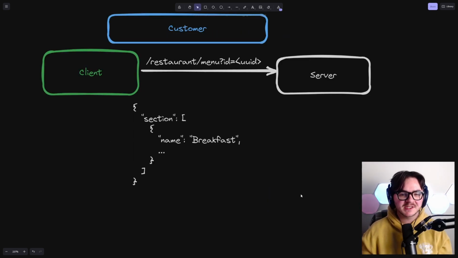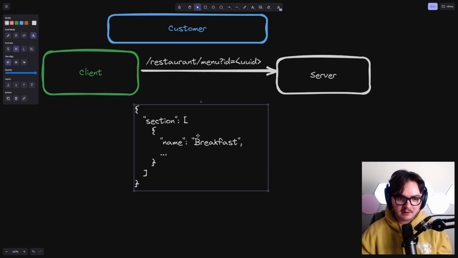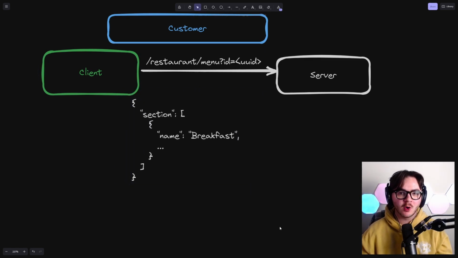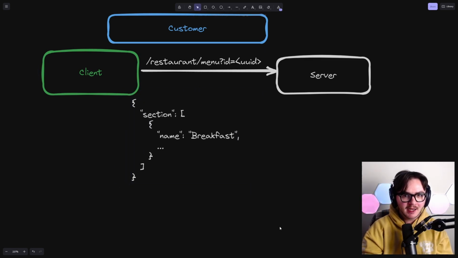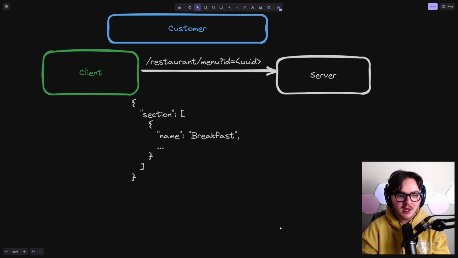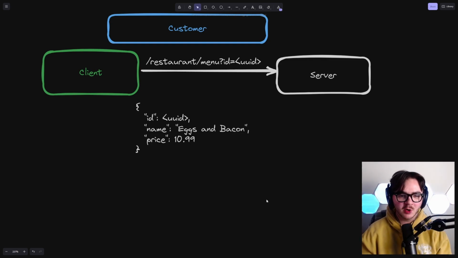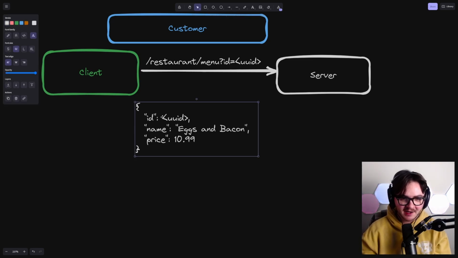Okay, so now it's time for us to actually get the menu, and we're going to send the same exact JSON stuff over that we used when we were saying that the restaurant is going to set the menu. There's no reason to overcomplicate things. This can literally just be the exact same structure. We have sections to the menu. We're going to have items. Those items are going to have prices. One quick thing I should note is that when we send the items over to an actual customer, we're also going to have an ID associated with that item. We're not just going to make you look it up by name.